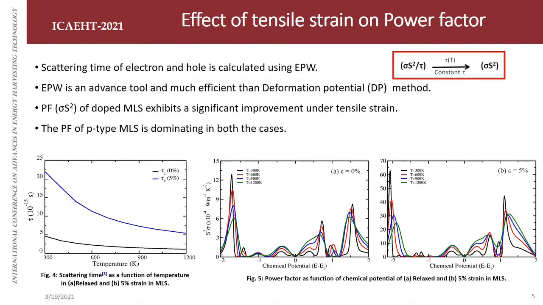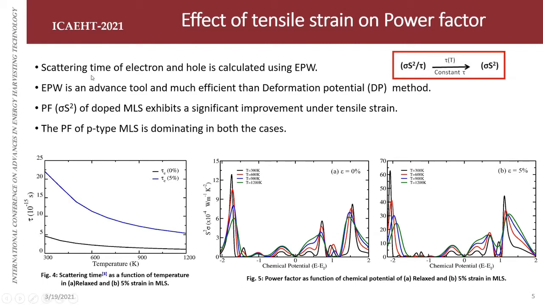So what we get from first principle analysis, using the Boltzmann transport equation framework, is power factor as sigma S squared by tau. So we can calculate the scattering time distinctly, which is temperature dependent, or, as people usually do, we can put a constant tau. We'll discuss the effect of that also.